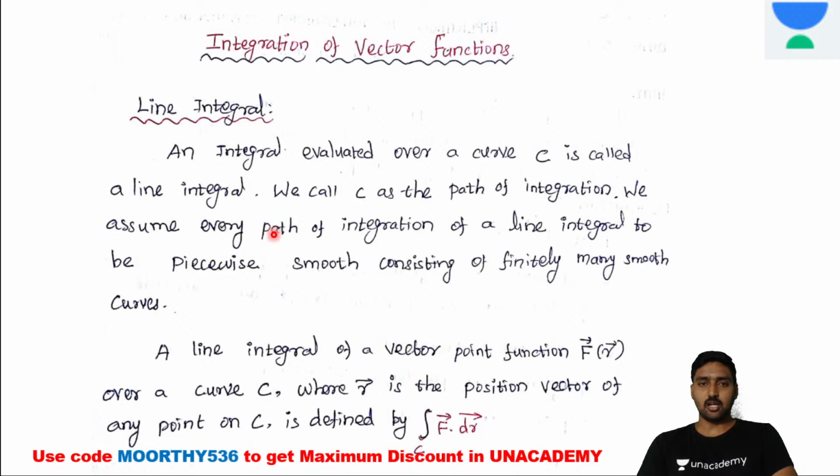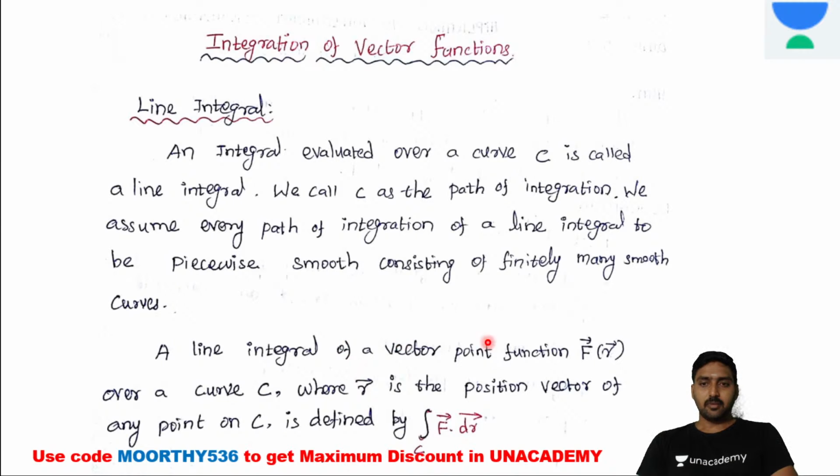We assume every path of integration of a line integral to be piecewise smooth, consisting of finitely many small curves. What is meant by piecewise smooth? If you take a cube, there are 8 edges, right? Oh, sorry, 12 edges are there, right? So all these edges are considered as piecewise smooth finite elements.